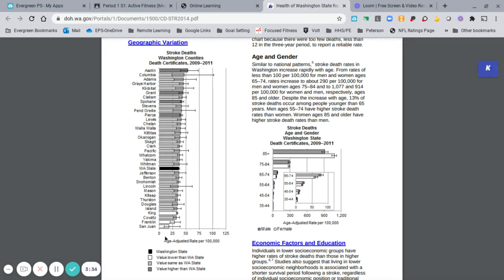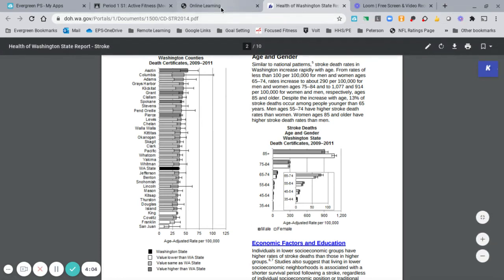But if you read the graph down below, it breaks it down 0 to 25, 25 to 50, 75, 100. So we're going to look between the 25 and 50 range and just kind of make our best guess of where this falls. So I would call that slightly higher than halfway. So I would call this roughly 40, about 40 to 45. We'll just go with a low number and call it 40 per 100,000.